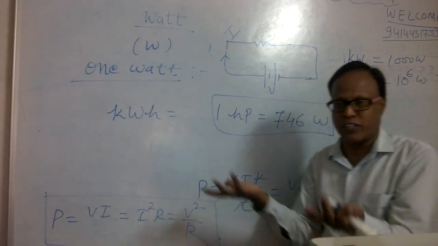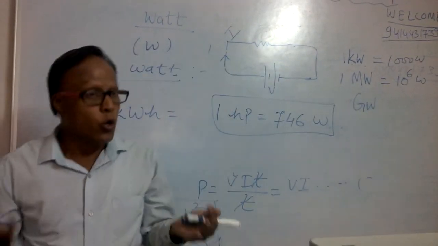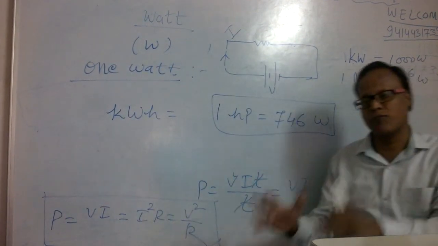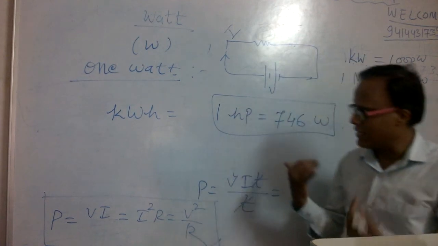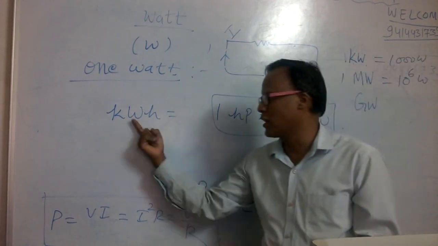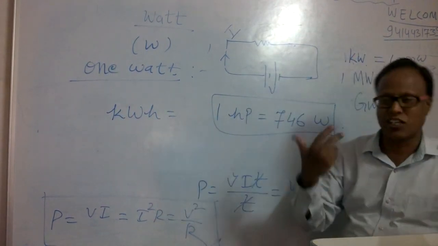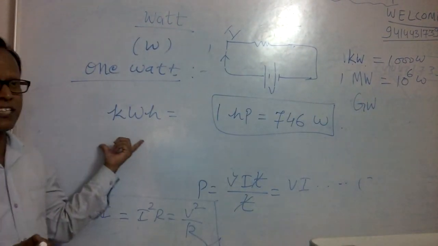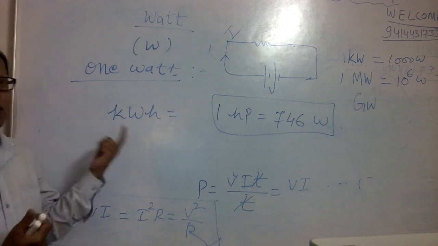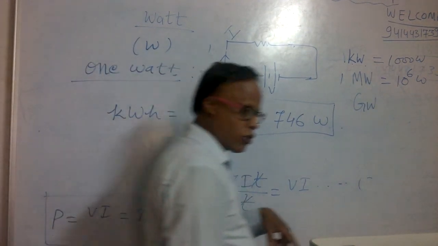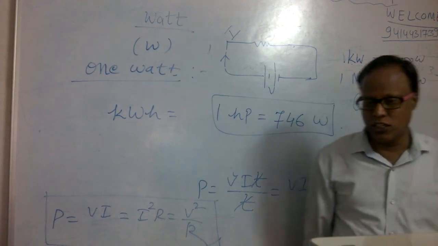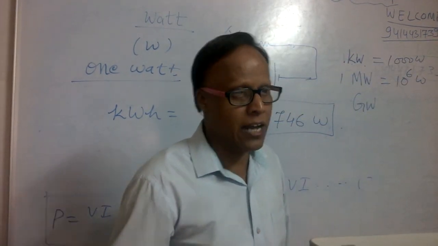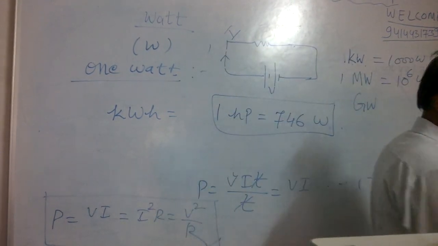Suppose I have one electric appliance whose power is 1000 watt and I use it for 1 hour, then I pay the bill for 1 kilowatt hour of energy consumed.